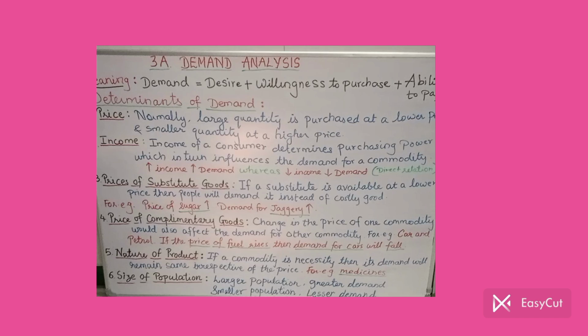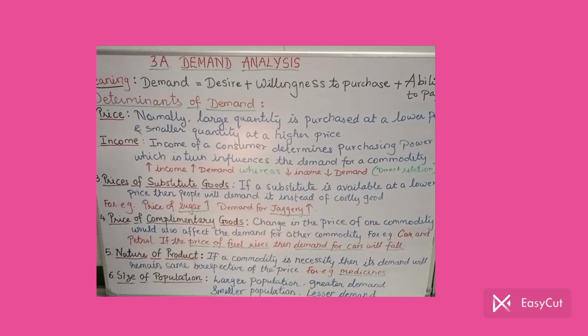So if the petrol prices are too high, then it becomes costly to use the vehicle on a daily basis. So that's why if the petrol prices rise, if the fuel prices rise, then the demand for cars will fall. This is the case of complementary goods.